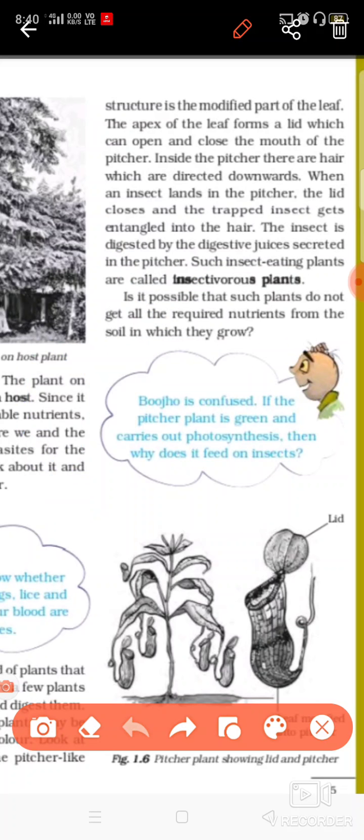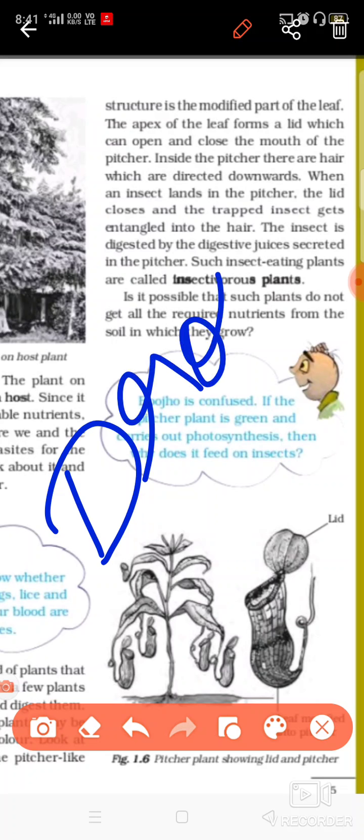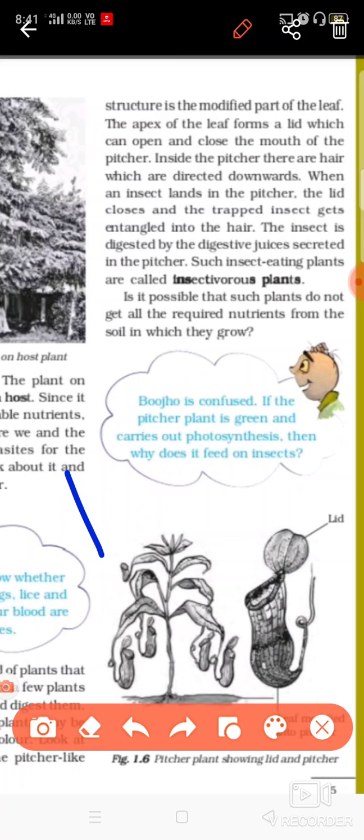So this is a kind of insectivorous plant. Other than that, one more example is Drosera, which is also an insectivorous plant.